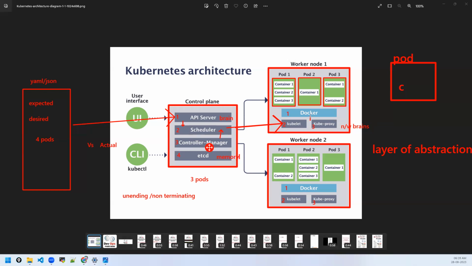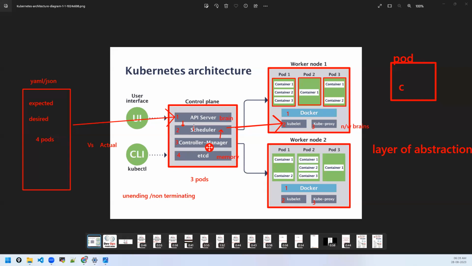Like, what is the actual status? It's comparing expected versus actual. How does controller manager know the actual state? Or how does controller manager know the desired state? Or how does scheduler know which node has what remaining or available resources? How do they know? If scheduler is given the available resources, it can calculate and decide on which node it could deploy. But how does it know the available or consumed resources of these nodes and so on?